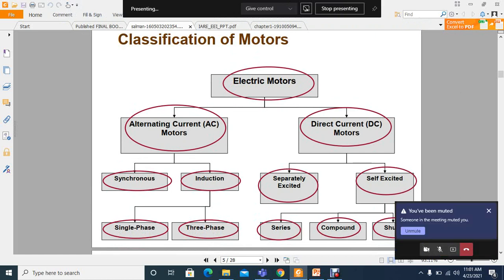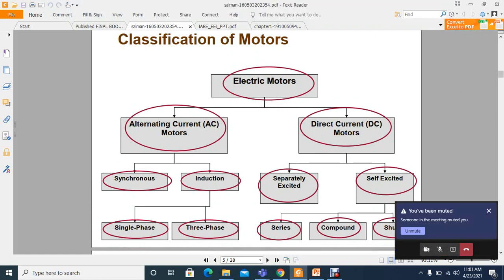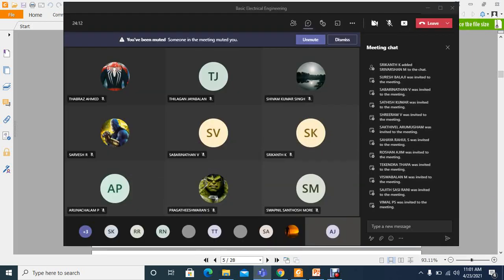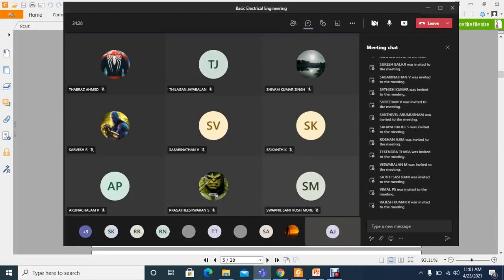Classification of motors. Is it visible? Classification of motors is visible.